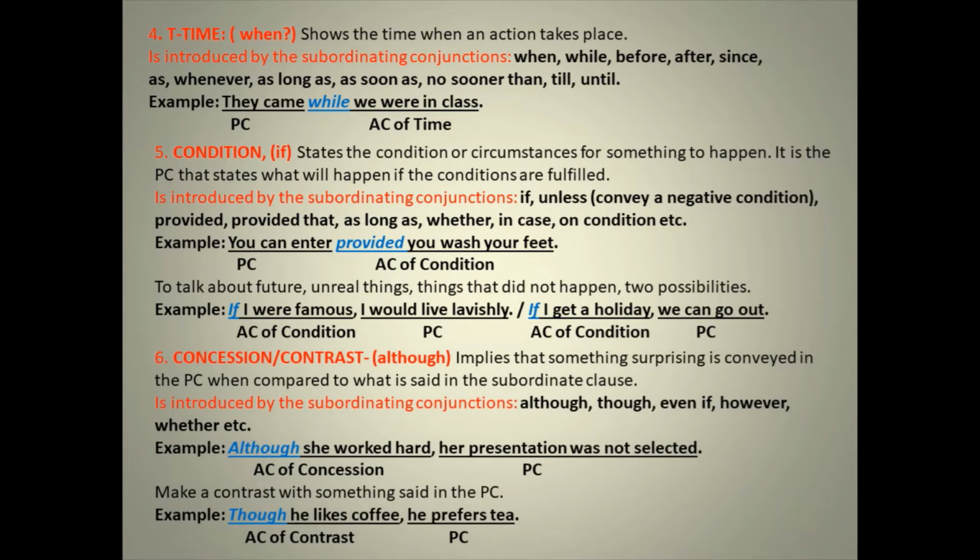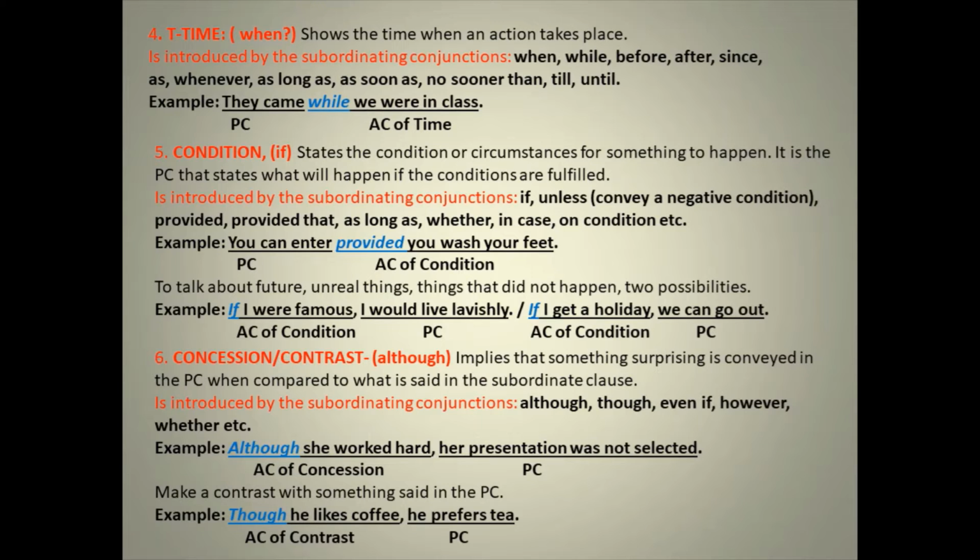The next one is the adverb clause of concession or contrast. Now, when you hear the word contrast, you know that we do different things, right? So what does it imply? It implies that something surprising is conveyed in the main clause when compared to what is said in the subordinate clause. Two contrasting statements, right? In the same sentence, in the main clause, you have something surprising, and when you compare it with the subordinating clause, you would find that it is totally contrary, right?